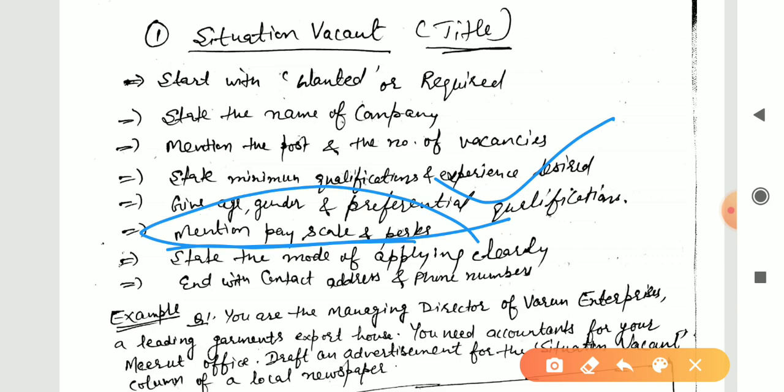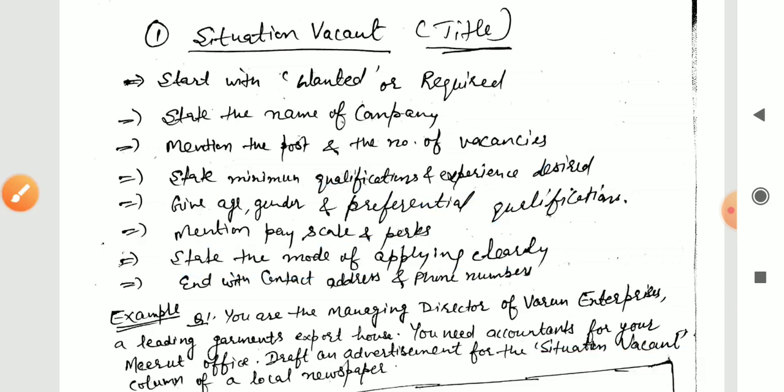Next one is to state the mode of applying clearly. Clearly mention how to apply. Either say apply to the manager, apply to the assistant manager within a week, or till a particular date. And also you can say walk-in interview on a certain day, from that time to that time. So these are the ways in which you can say what the mode of applying is.